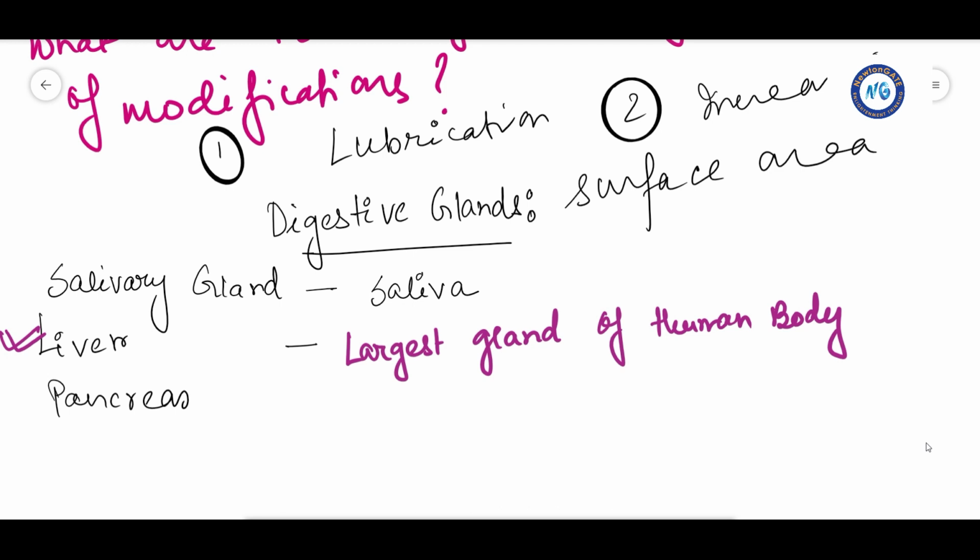So the hepatic lobules are the structural and functional units of liver. If question comes that what are the functional units of liver, you have to answer it, that is hepatic lobules.